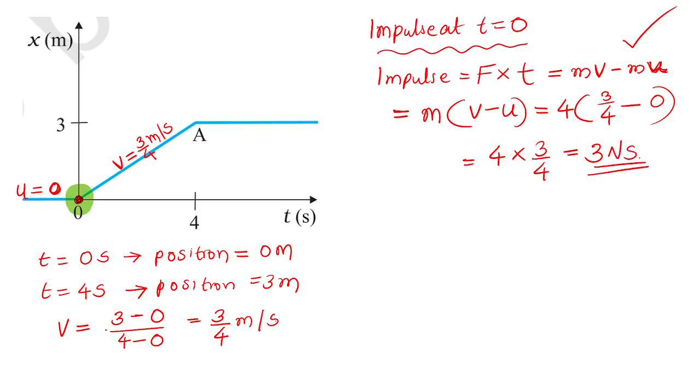I explained this in the previous class. Force has the unit Newton, time has the unit second, hence Newton second is the unit of impulse. So the impulse at time equal to 0, done by the car engine, will be 3 Newton second for the sudden start of the car.